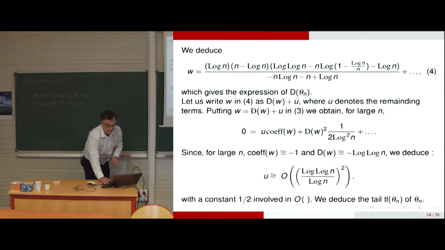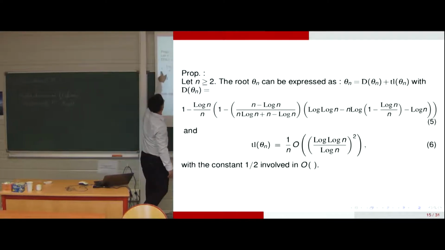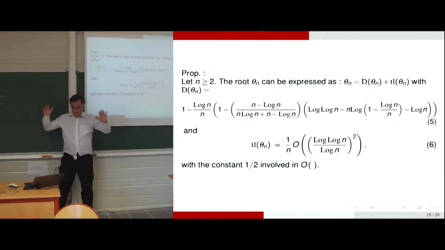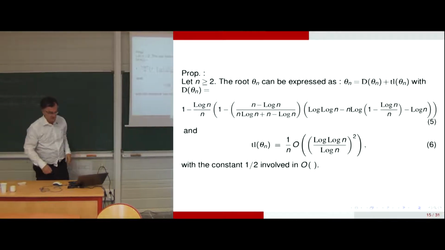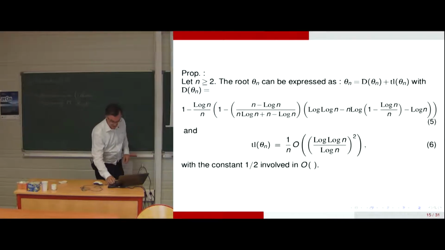Okay, so the proposition is like that. Theta n is 1 minus log divided by n and other terms. We can redevelop that. It's efficient for the Mahler measure, and for the other roots, it's still longer.